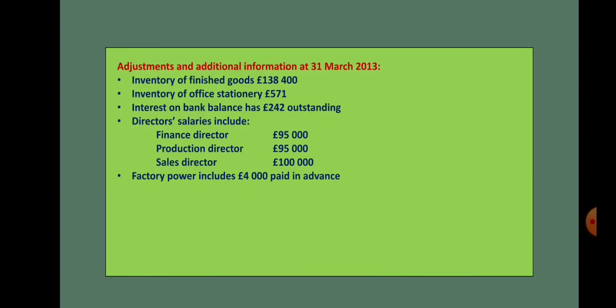Next is factory power, which includes 4,000 paid in advance. So that's a prepaid amount. As you all know, it should be deducted from the factory power cost what is being given in the trial balance.